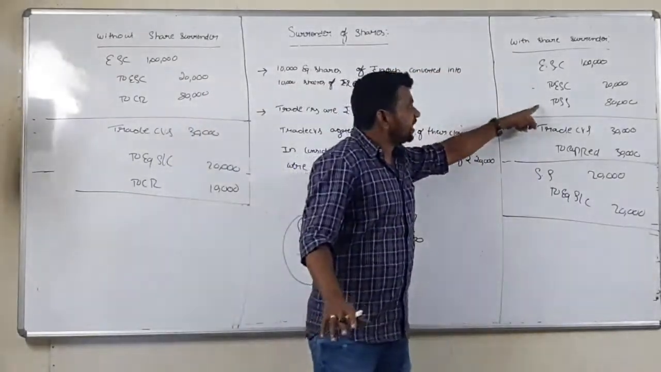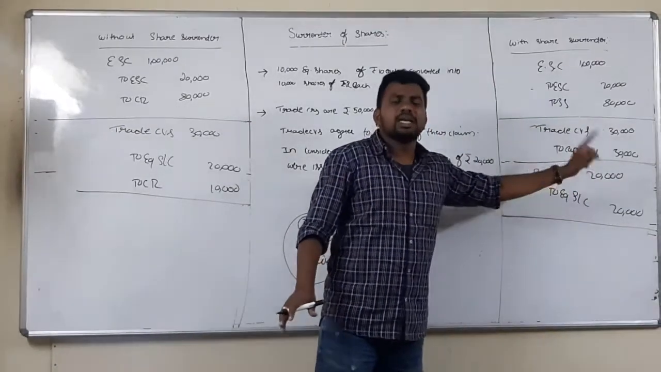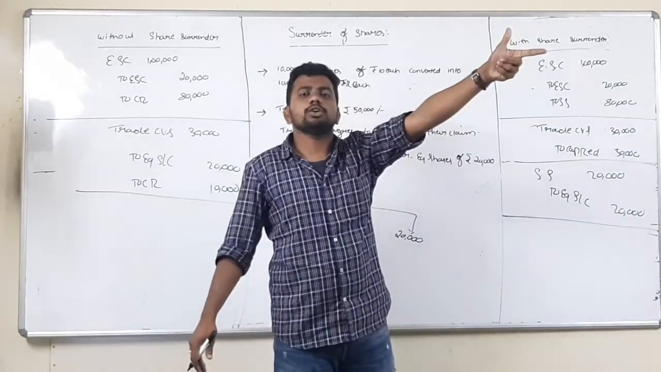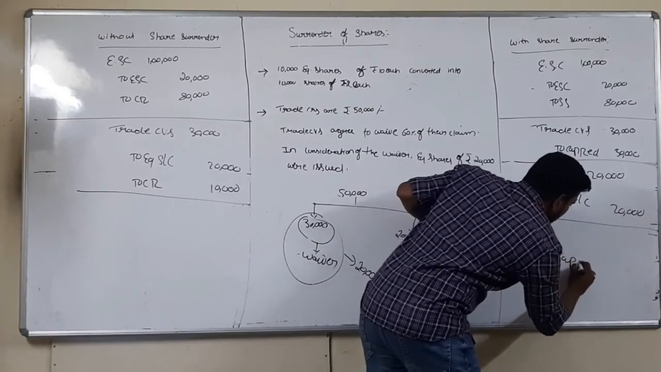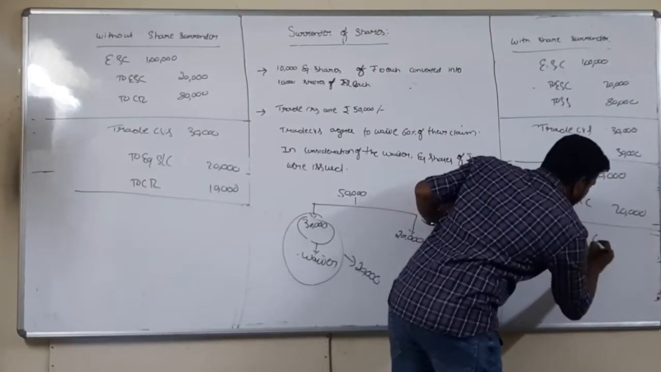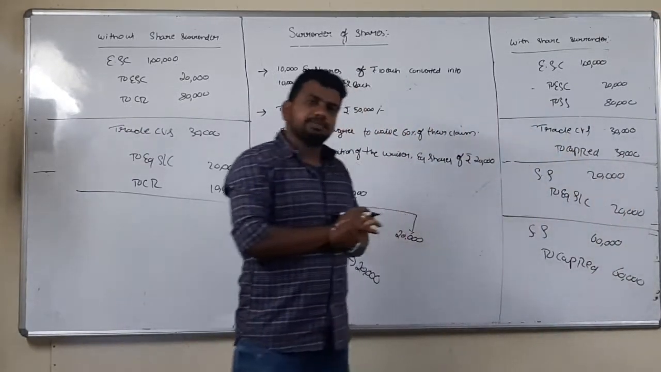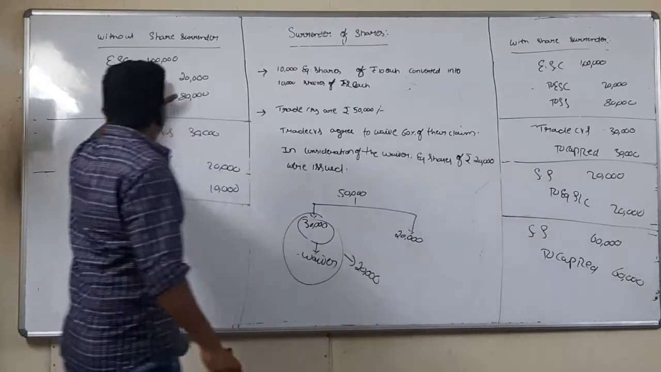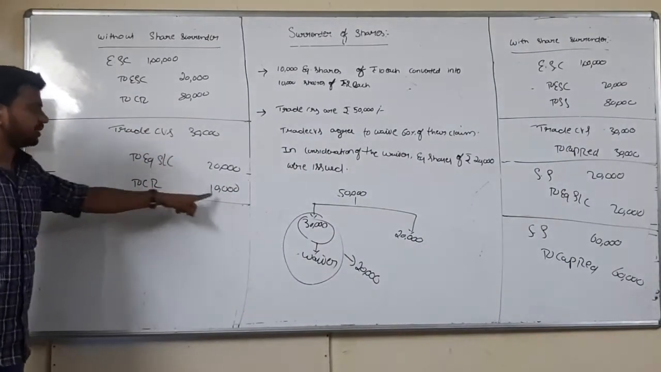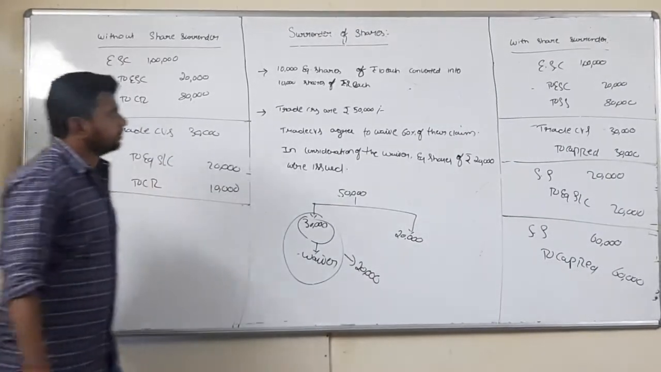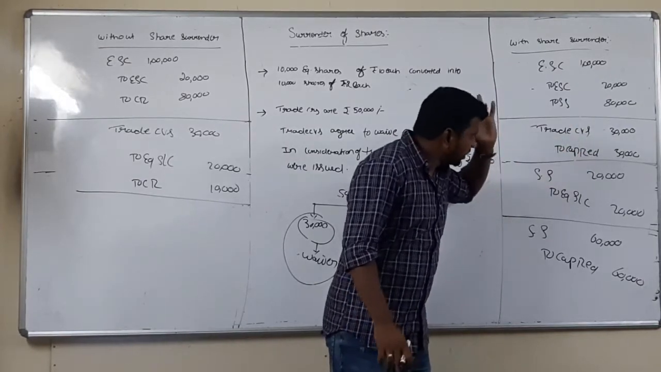Now, share surrender. I transferred 80,000. Reverse 20,000. Balance still 60,000, transferred to capital reduction. So share surrender account debit to capital reduction 60,000. Done. Now see here, in without share surrender, capital reduction 80,000, capital reduction 10,000, total 90,000.